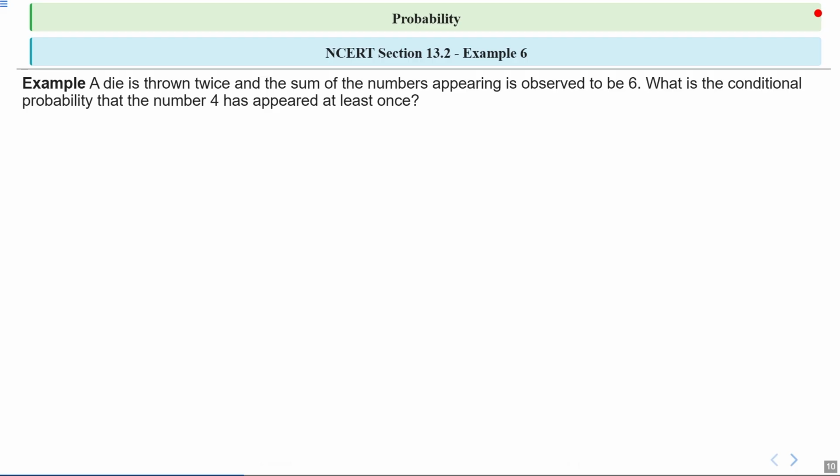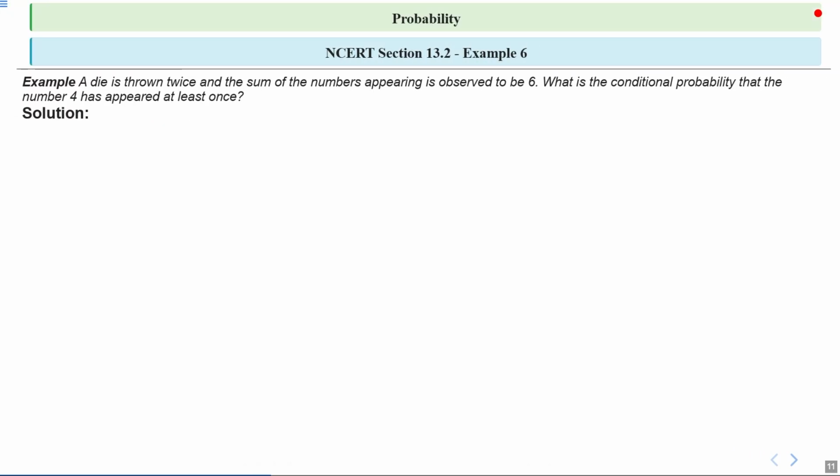Next is NCERT section 13.2 example 6, which says, a die is thrown twice and the sum of the numbers appearing is observed to be 6. What is the conditional probability that the number 4 has appeared at least once? We have to find the conditional probability that number 4 has appeared at least once. So let's see how can we solve this.